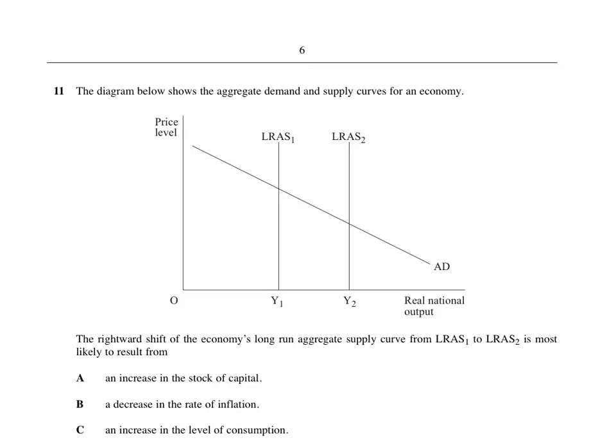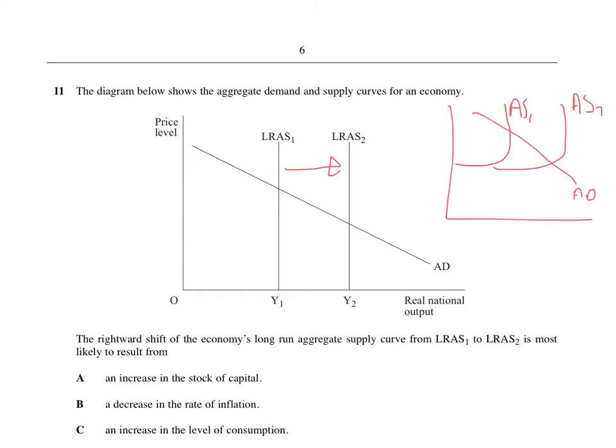Right, I think this is quite an easy question. Whenever the LRAS goes this way, on our diagrams a lot of the time we draw it with a curvy line, and we say AS1 and AS2. But it's the exact same thing, it's just they haven't got the curvy bit. So what would cause a rightward shift in the long run aggregate supply curve? Now we know that's anything to do with quantity or quality of factors of production, so we're looking for any quantity or quality of factors.